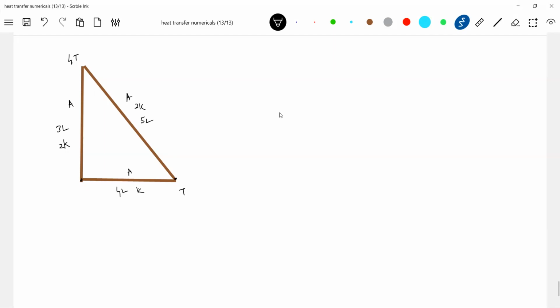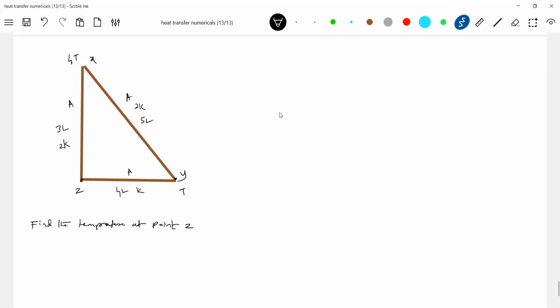How to calculate the temperature of this junction? Let's label these points X, Y, Z. Find the temperature at Z. What to do for this?